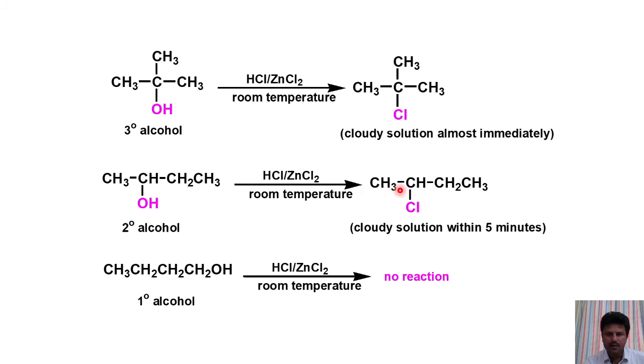Secondary alcohol will also give a cloudy solution, but it takes almost 5 minutes. Whereas primary alcohol does not get involved in this reaction, so we never get any cloudy precipitate.